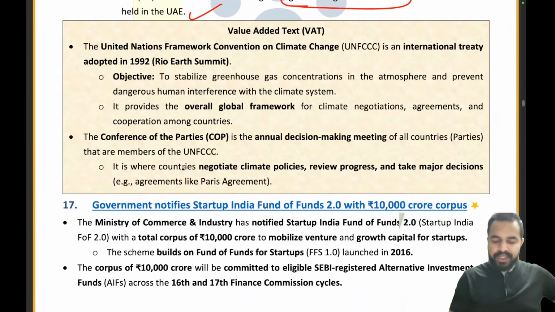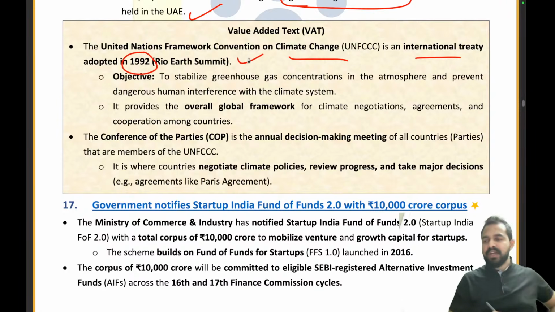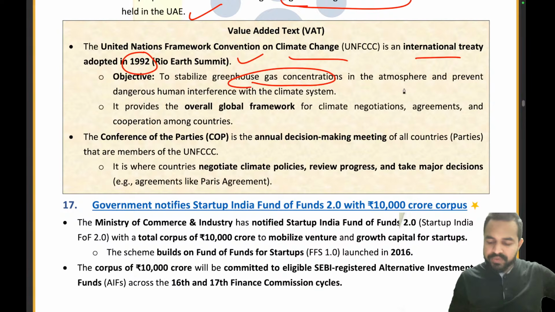The United Nations Framework Convention on Climate Change is an international treaty adopted in 1992. Guys, you must have heard many times about the Rio Earth Summit, right? This was held in 1992, where we took a decision on stabilizing greenhouse gas concentrations in the atmosphere, which provided an overall global framework for climate negotiations.